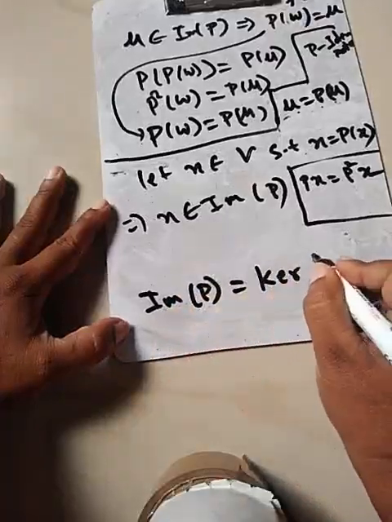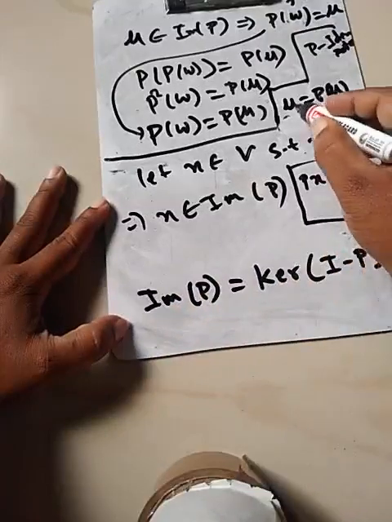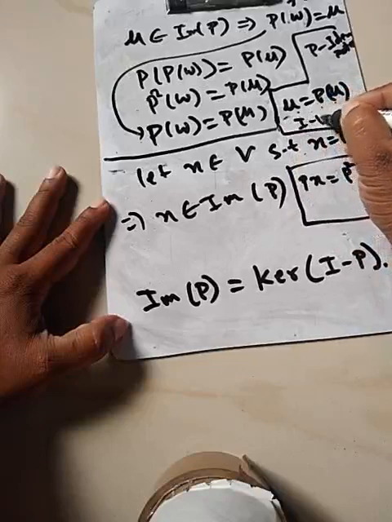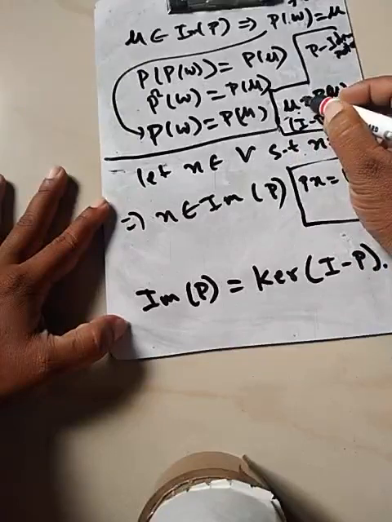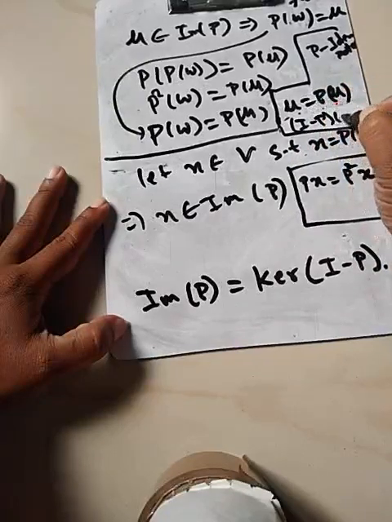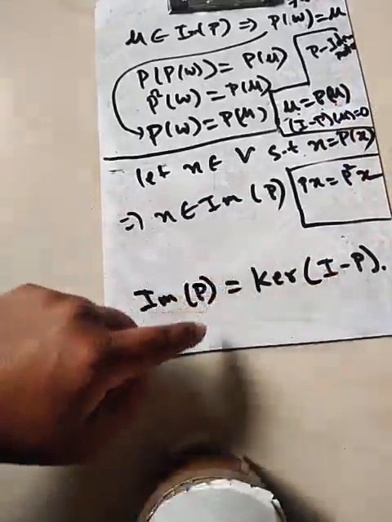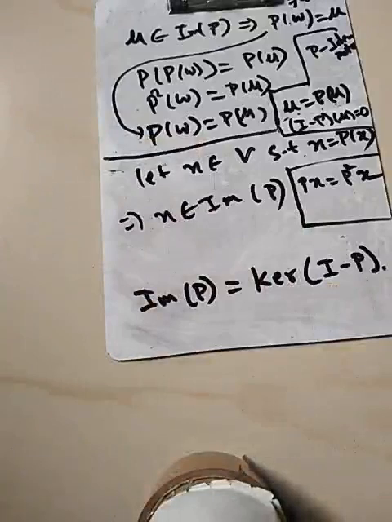the kernel of I minus P, because this condition over here could be written as I minus P sends u, with P of u on the left hand side equal to u, so you get this thing on u. So u belongs to the kernel of this map. We'll show that this is also a linear map. If P is linear, this is linear. Okay. And conversely, if you have the kernel of P, let's look at what happens to the image set.